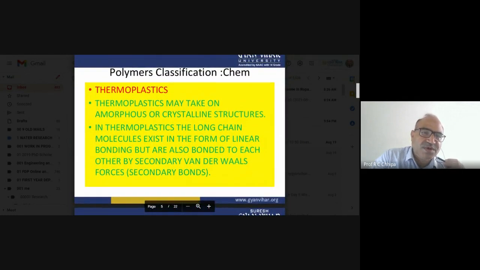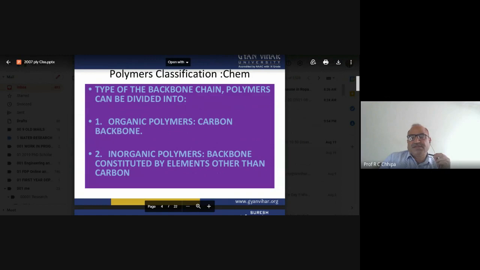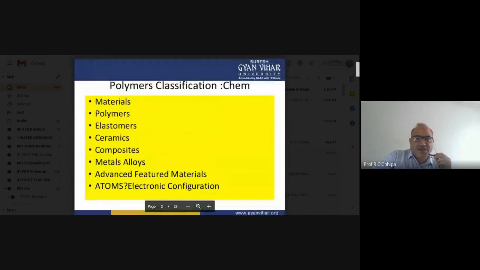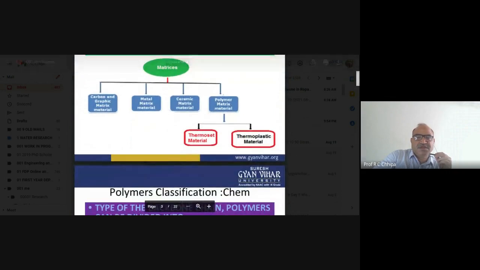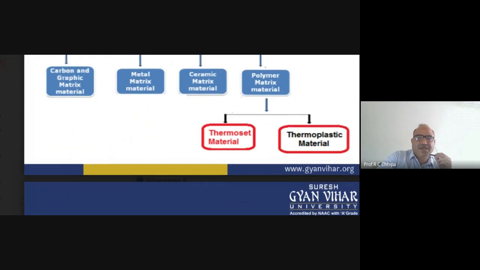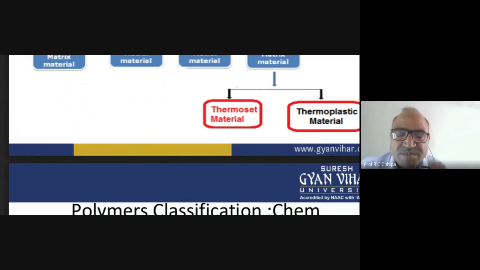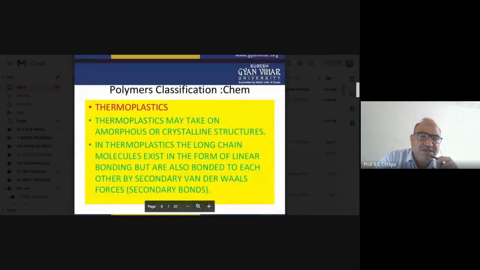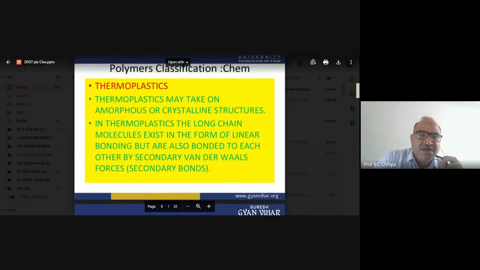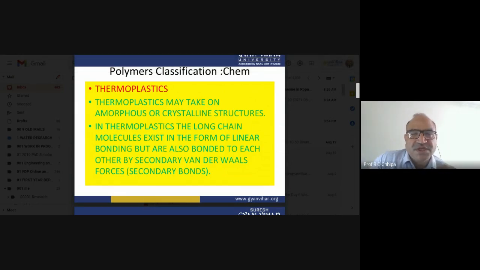Now the thermoplastic. All of these polymers are further divided into two parts, thermoplastic and thermoset, whatever we have already discussed, that is the polymer matrix. So here the polymer matrix can be of two types: thermoset polymers and thermoplastic material. What do we mean by thermoset and thermoplastic? Here you can get the thermoplastic. The thermoplastic may take on an amorphous or crystalline structure.